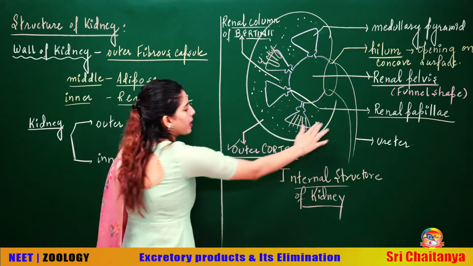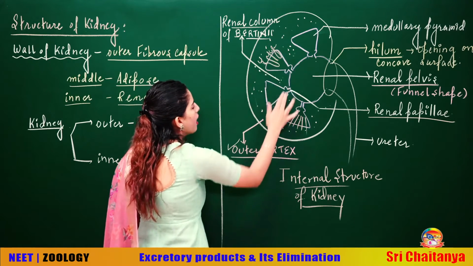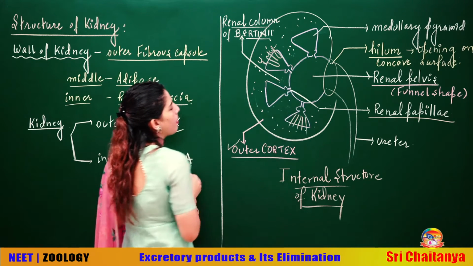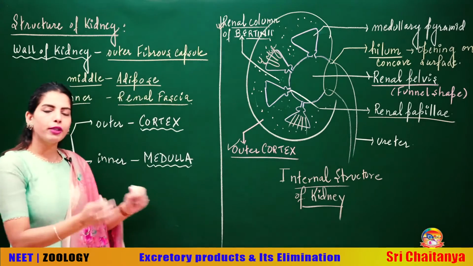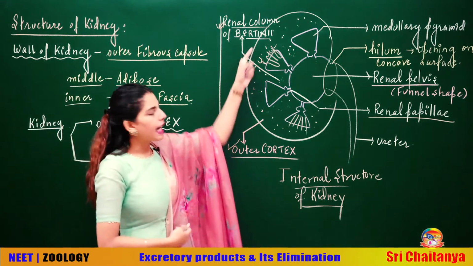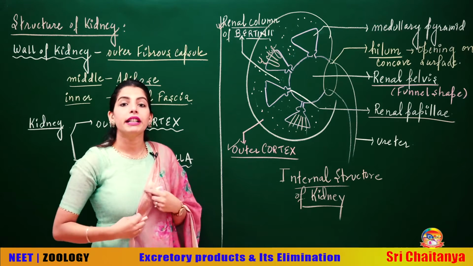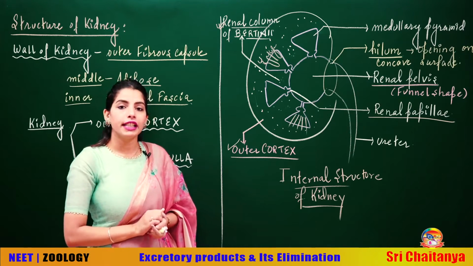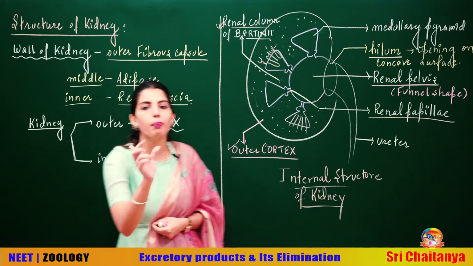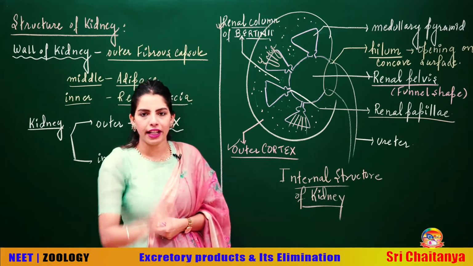Now students, there are some extensions of the cortex region in between the medullary pyramids. Do you see some extension of cortex area in between the medullary pyramids? That extension of cortex in between the medullary pyramid is called the renal column of Bertini. What is it called? Renal column of Bertini, not the renal column of Bellini. That is the spelling difference.